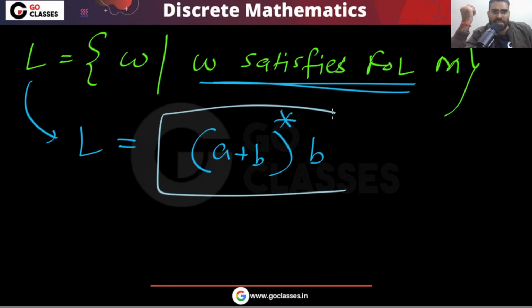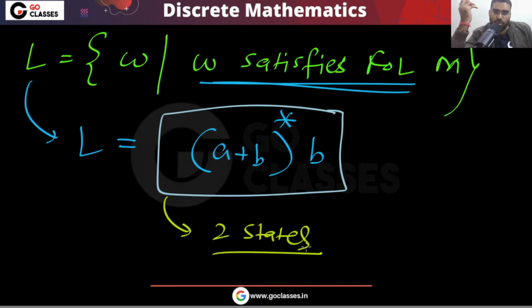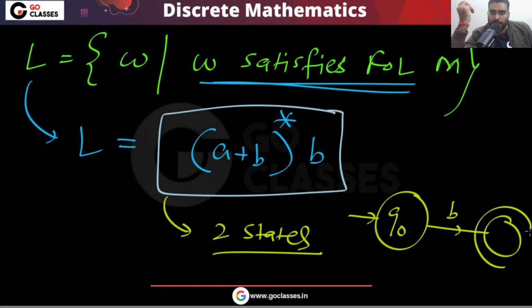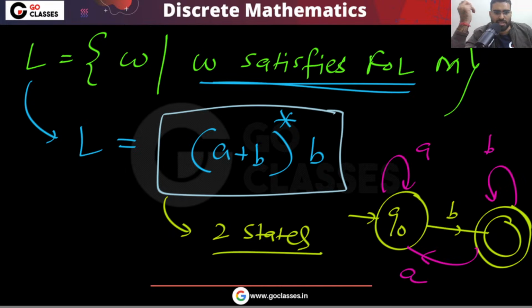The question is asking how many states in the DFA. So tell me, how many states will be there in the DFA? The answer is going to be 2 states. You can create a 2-state DFA. You should end with B. So this DFA you can create. So the answer is going to be 2.